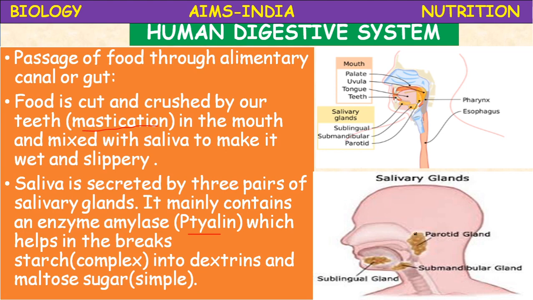So parotid glands are near the ear. Sublingual glands are in the lower jaw beneath the tongue, and beside it are the submandibular glands. So these glands secrete saliva. The saliva contains an enzyme called ptyalin.